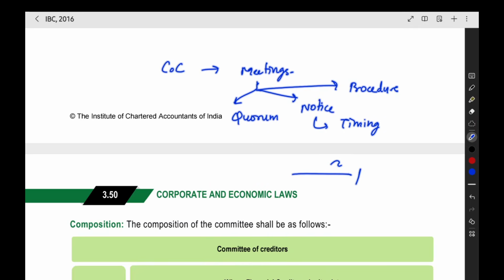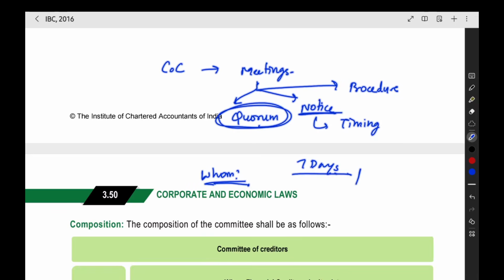Like before the meeting, before 7 days, you have to send the notice. Like that, the timing will be there. And then to whom we have to send the notice? To the board of directors, to the shareholders, to the company, or to any other regulator. Who will get the notice? That also is there. These are the points under the notice part.